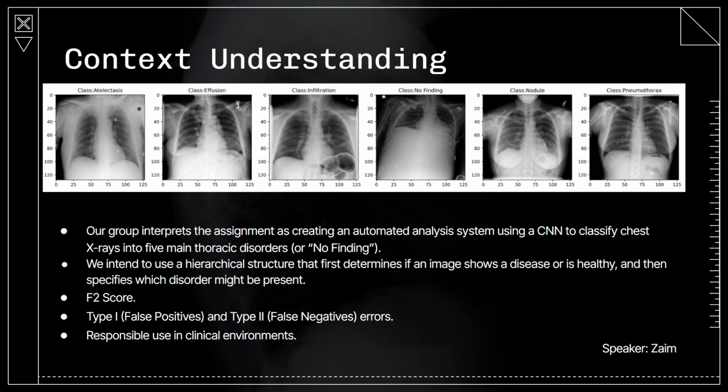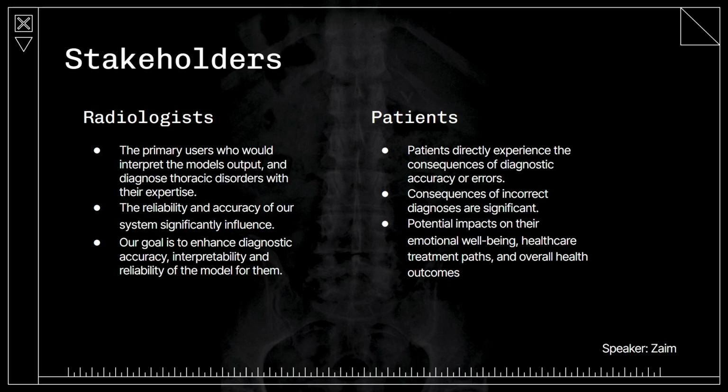Our research focuses on technical performance, evaluated using the F2 score, and ethical implications, particularly how varying rates of false positives and false negatives affect clinical decision making and patient outcomes. In our multi-class scenario, type 1 errors represent incorrectly identifying a specific disease, while type 2 errors occur when the model misses the disease altogether. Our aim extends beyond performance, emphasizing responsible and ethical clinical deployment.